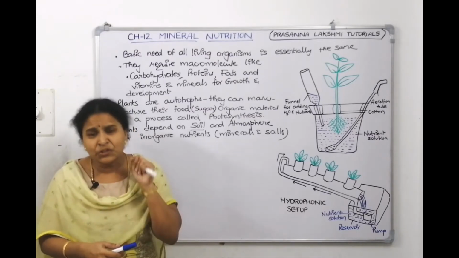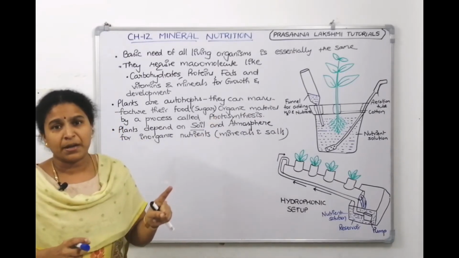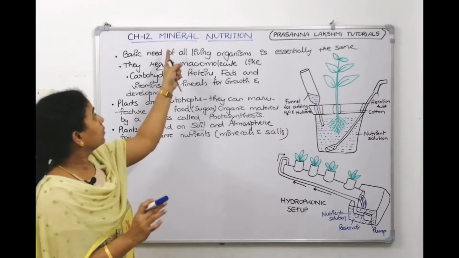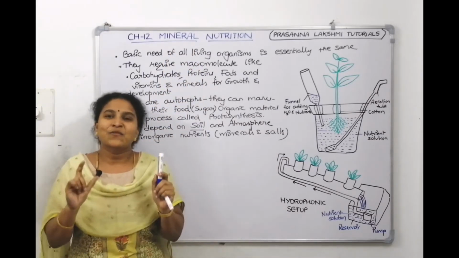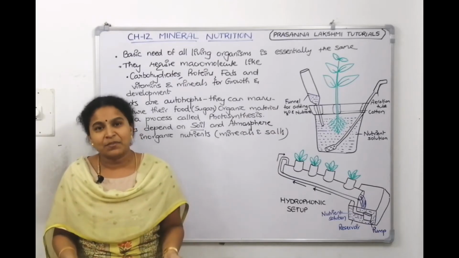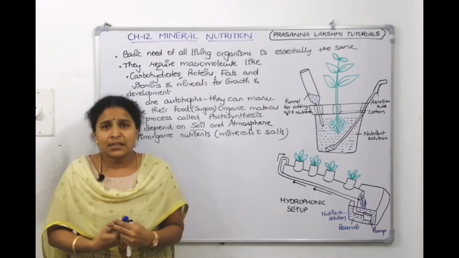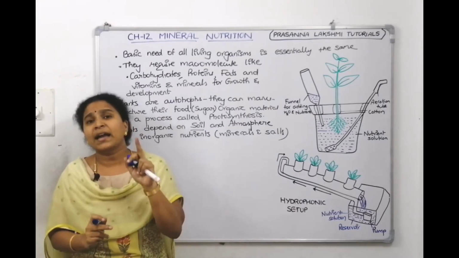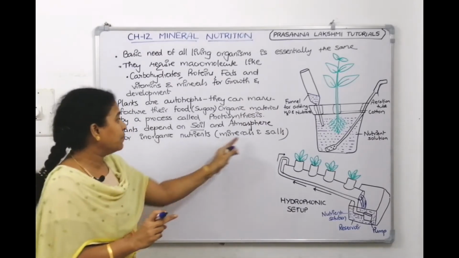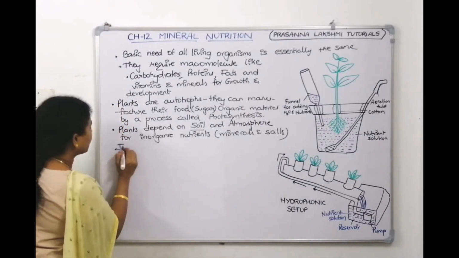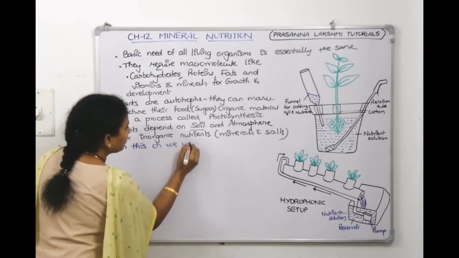Understood? In this chapter, we are not going to study photosynthesis, how the plant prepares food. We are going to study only mineral nutrition. What minerals will the plant absorb from the atmosphere? What minerals will the plant absorb from the soil? What are their roles? We are going to study that here. In this chapter, are we going to study organic nutrition or inorganic nutrition? Inorganic nutrition. What are inorganic elements? Mineral elements, right?